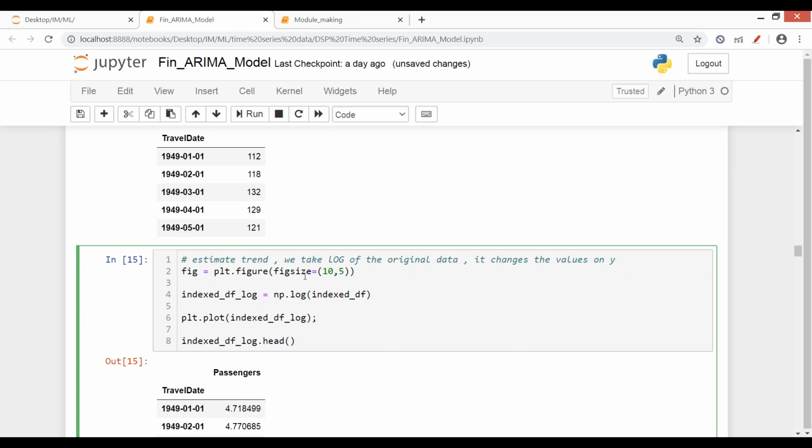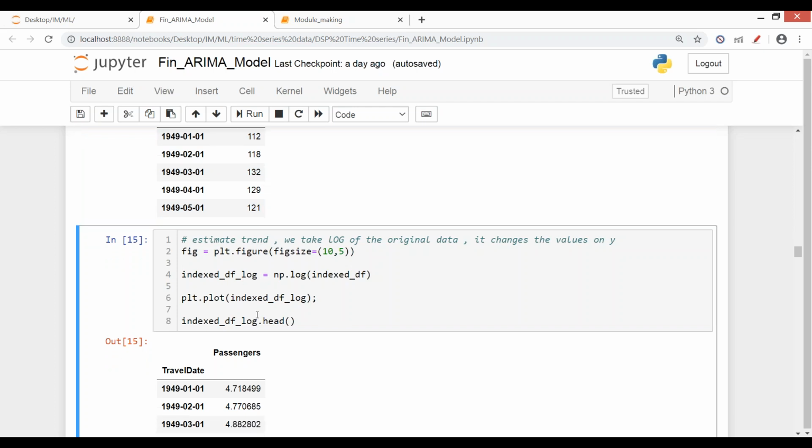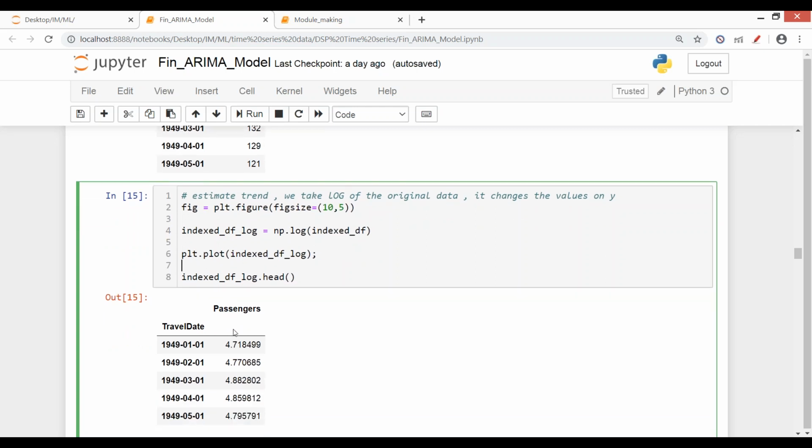Okay. See, rescaling I'm saying because let's say this is the original scale. If you have given this data to me, what is the scale you have given to me? 112, 118, 132. So you know that your passengers are in the range of 100. But now in order to make my model, मुझे time series का model बनाना है, I have to make the data stationary, and I've used log transformation for that. That is my choice, so that I can make a model, and उसके लिए I need to do log transformation.